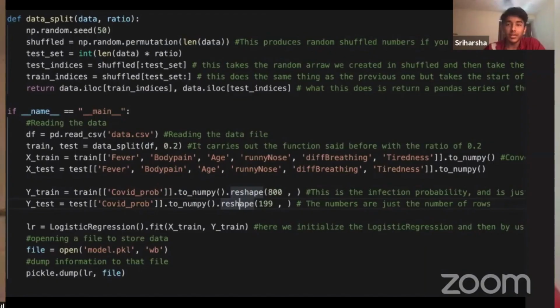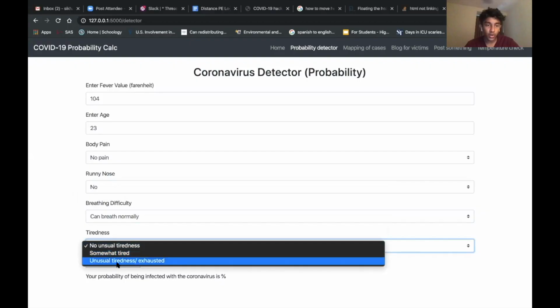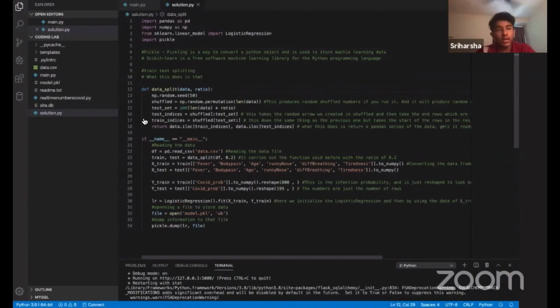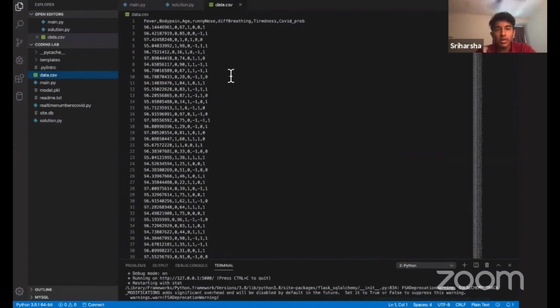The key differentiator in my code is that I use machine learning to predict the probability of someone having the virus. And the data used for the prediction purposes can be obtained from current COVID-19 patients. And based on that, I fit that on a regression line. Using machine learning, I predict the probability.